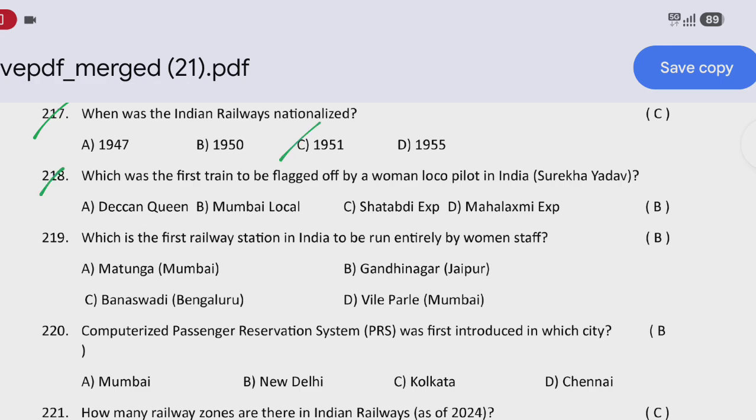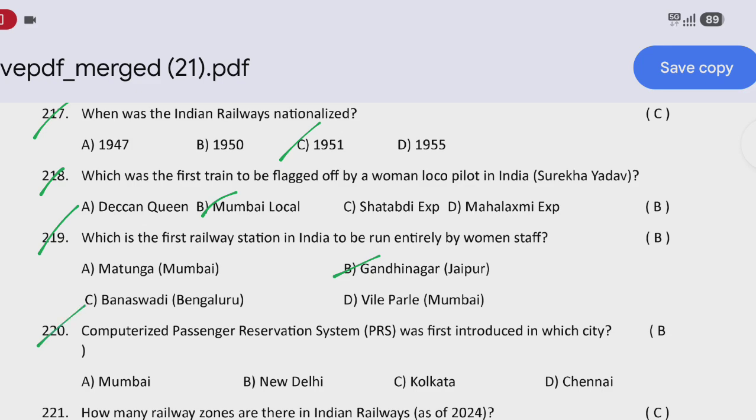Next question: which was the first train to be flagged off by a woman loco pilot in India? Surekha Yadav. That is option B, Mumbai local. Next question: which is the first railway station in India to be run entirely by women staff? That is option B, Gandhinagar, Jaipur.